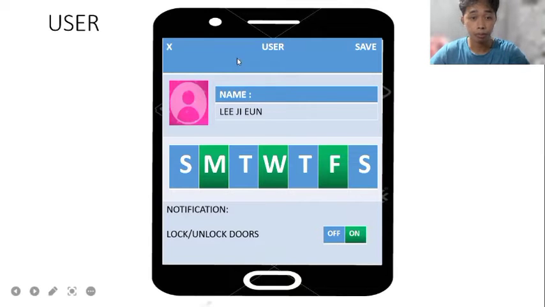And for the user, the name and the profile are here. This is for the user. So as we can see, the name, the profile, and the day, that we can only unlock the door.